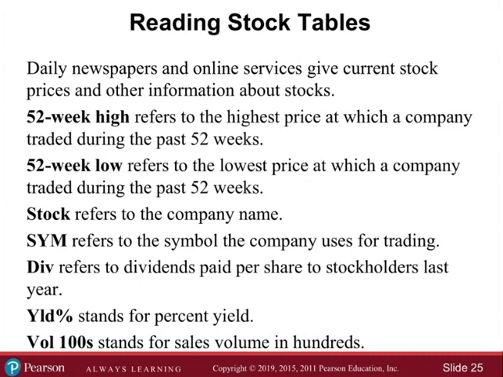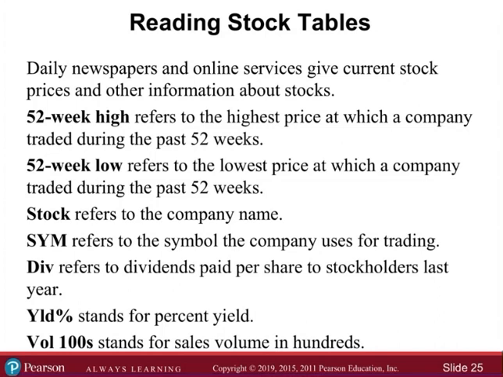So, reading stock tables. Daily newspapers and online services give current stock prices and other information about stocks. The 52-week high refers to the highest price at which a company traded during the past 52 weeks. The 52-week low refers to the lowest price at which a company traded during the past 52 weeks. Stock refers to the company's name. The SYM refers to the symbol the company uses for trading. Div refers to the dividends paid per share to stockholders last year. Percent yield stands for percent yield. Volume per hundreds stands for the sales volume in hundreds.